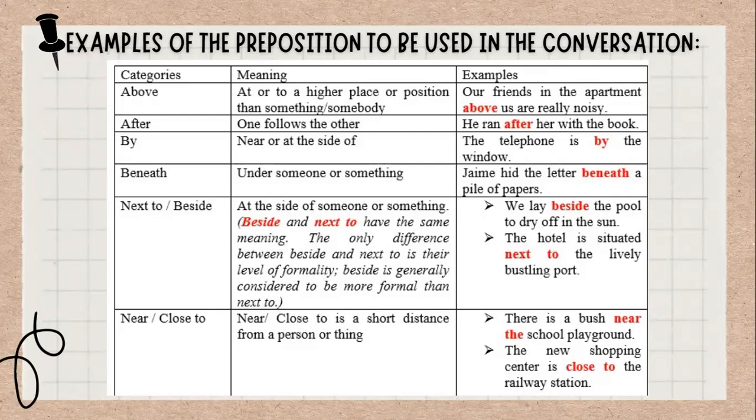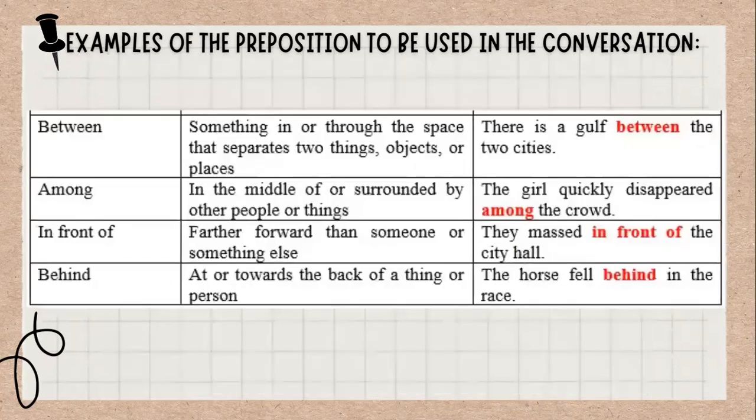The next we have near or close to. The meaning of near or close to is a short distance from a person or thing. For example, there is a bush near the school playground. And the next, the new shopping center is close to the railway station.